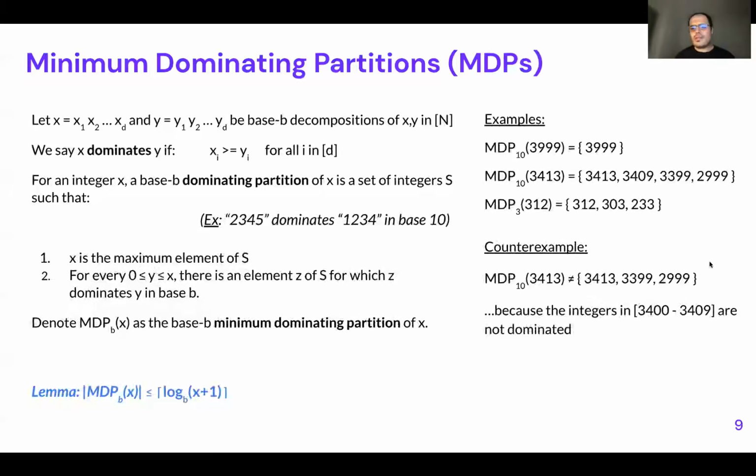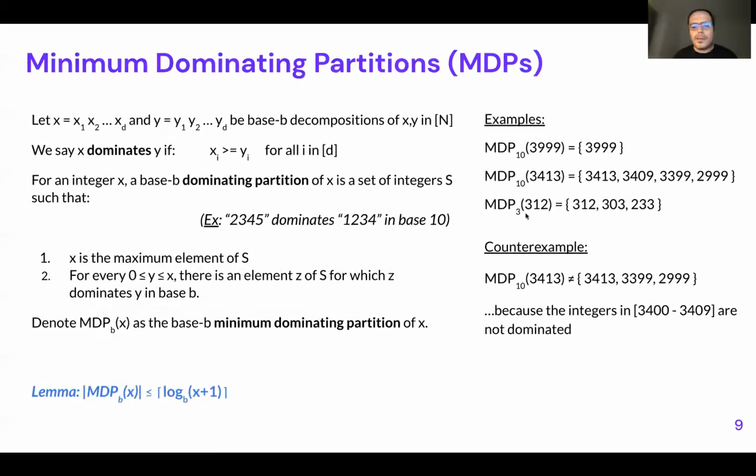The reason that this works is because the last one can encode any number below 2999. This number here, the 3399, can encode anything above that, up to this number. Then this number can encode anything above 3399, so 3400 until 3409. And this one can encode any number from 3410 to 3413. So in practice, with these four partitions, we know how to encode any number below it. And because we don't have a bigger number, we cannot encode a bigger number than what we were issued.